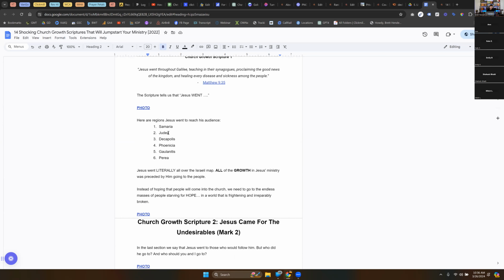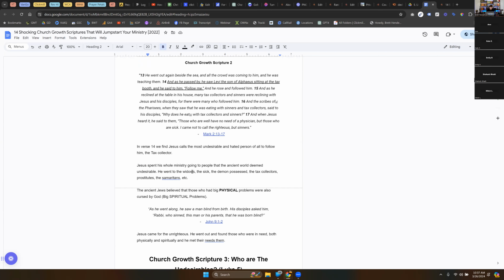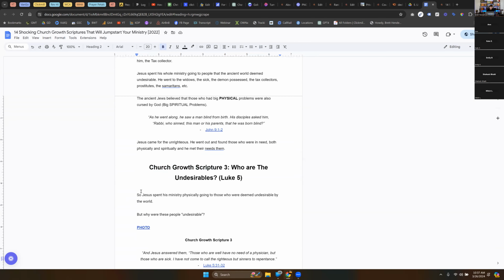Now, lastly, and least important, but still good to do, is to include keywords in the text. So, you're writing, let's say, Church Growth Scripture 3, and we might say, in the third Church Growth Scripture, Jesus spent his ministry, and then going on. So we can drop that in there here and there, and a lot of SEO technicians, whatever you want to call them, SEO people, will say we want somewhere between a 1 and 1.5% keyword density. So that means for every 100 words in the article, 1 to 1.5 should have to do with a keyword. And this doesn't necessarily mean it's the focus keyword. And so far, that's all we've talked about.